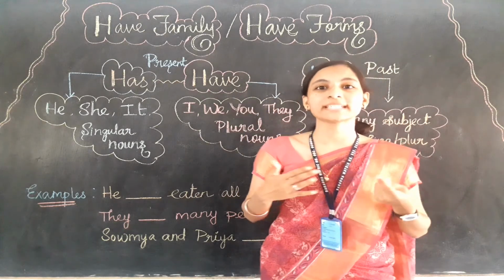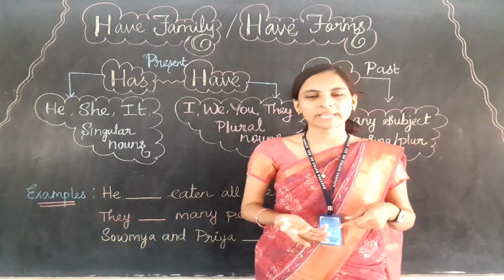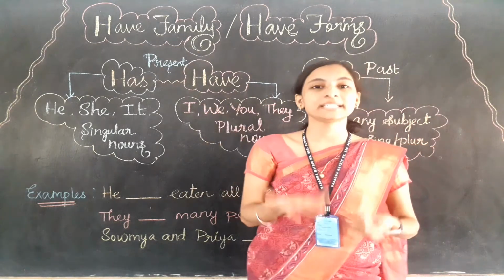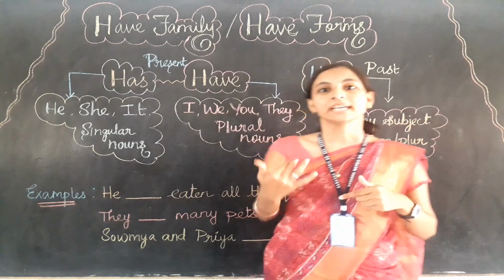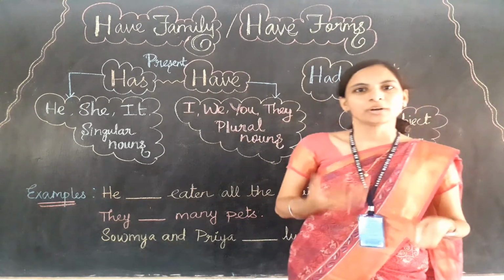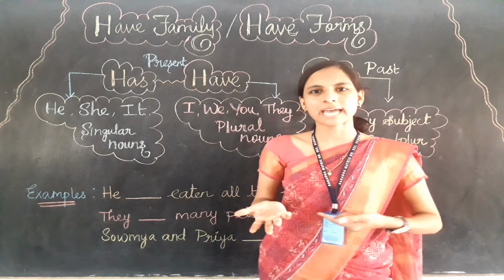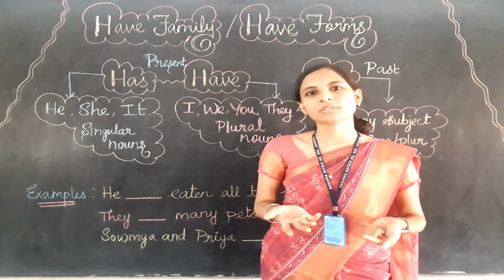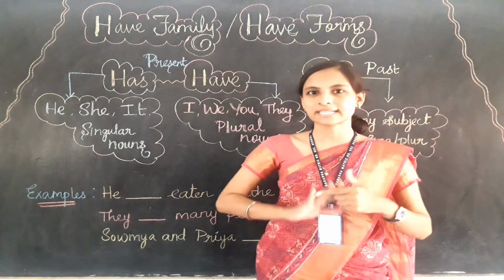In other words, I can say have form verbs only. In class 4 you will be reading "have family", and in class 5 you will be reading this in the name of have form verbs only. So what is have form or have family verbs, where can we use them, and what is the use of have family? Let's learn one by one.